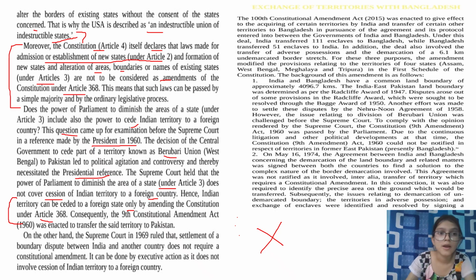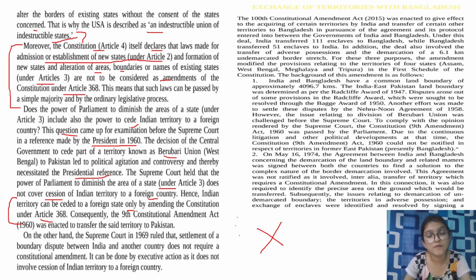What is the tricky part? Earlier, it was said that if you want to make any changes relating to a state, be it changing its name, demarcating the area, or merging, you can do it by a simple procedure. For that, you don't need to invoke Article 368. But if you need to cede our area to a foreign country, then you cannot do so by this simple procedure.